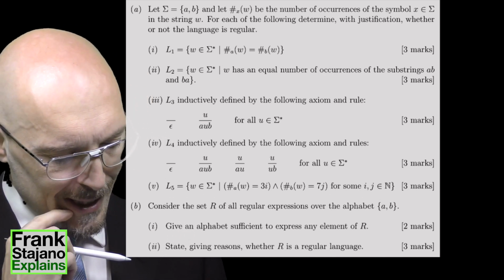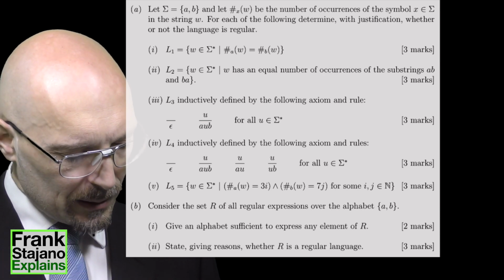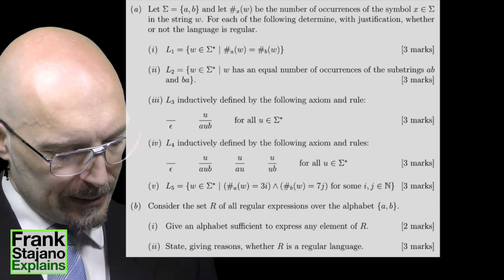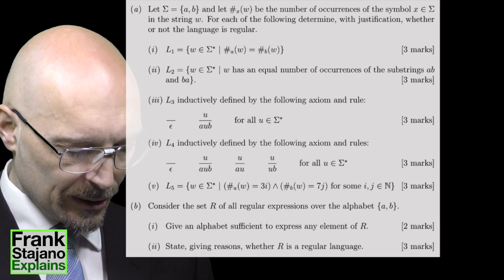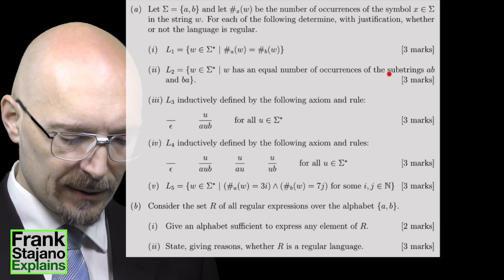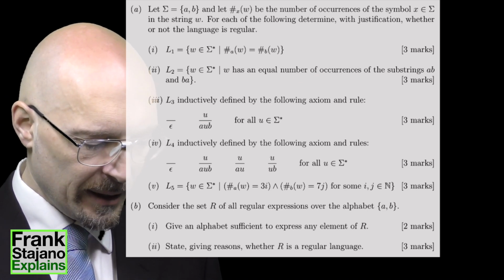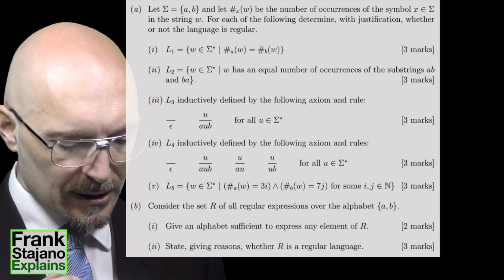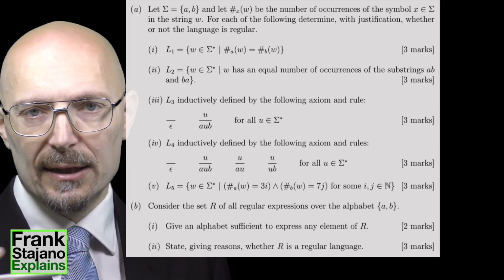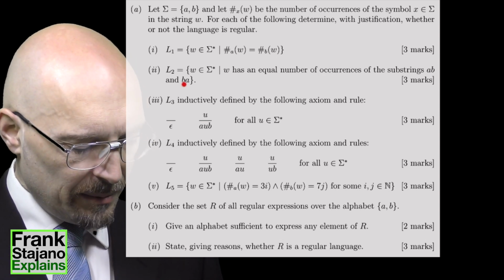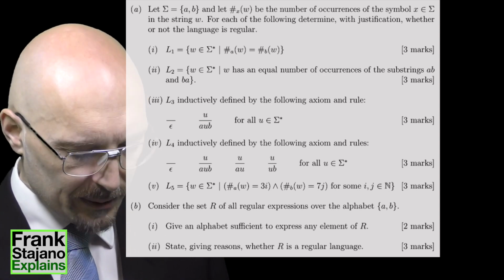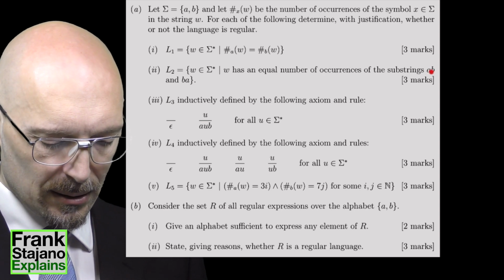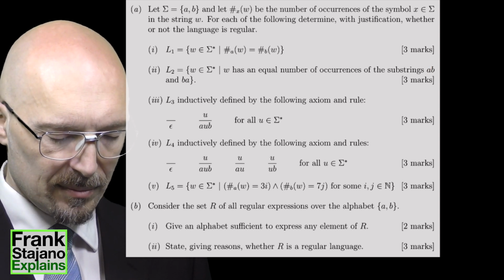L2 is the set of W in sigma star such that W has an equal number of occurrences of the substring AB and BA. So at first glance this looks like the same, because I treat AB as a kind of super symbol and BA as another kind of super symbol, and it looks like I could use the same idea.